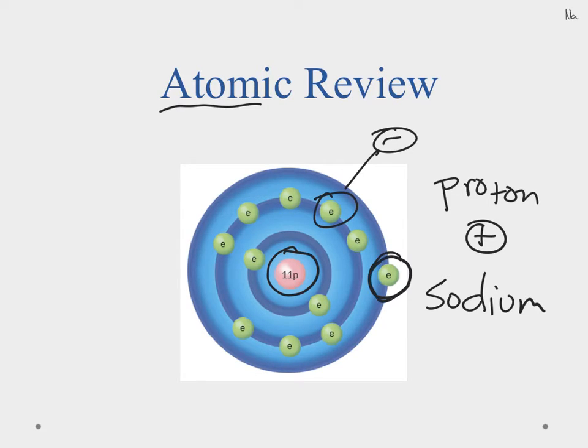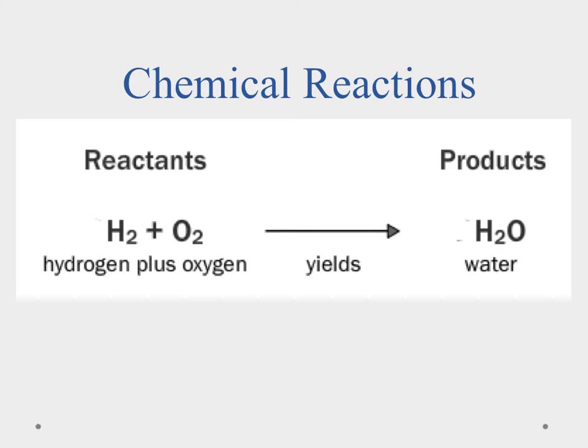So this one right here is going to be the one that we're most concerned with. And that is because it's called a valence electron, and those are the ones that are involved in bonding. And we'll learn more about that in a little bit. Okay, so what is a chemical reaction?